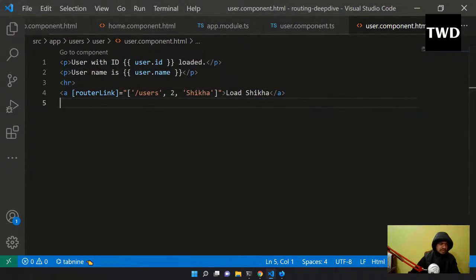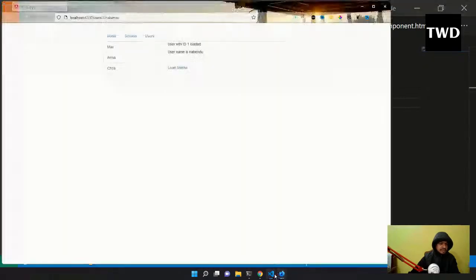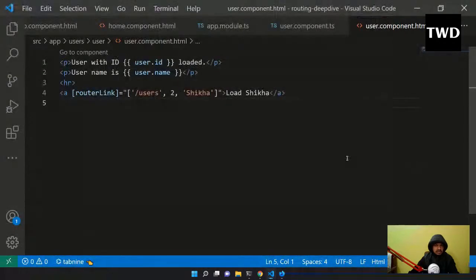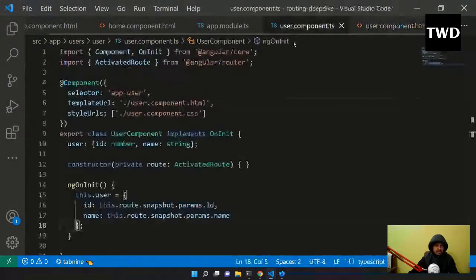Okay, so this thing I have created, and I'll come here and I'll click on load shikha. So load shikha I have done. Okay, so what is happening, it is load shikha, see it is changed, but this is not changing, this is still these things. Okay, so in this kind of cases we have to use observable, which will actually listen for such changes.